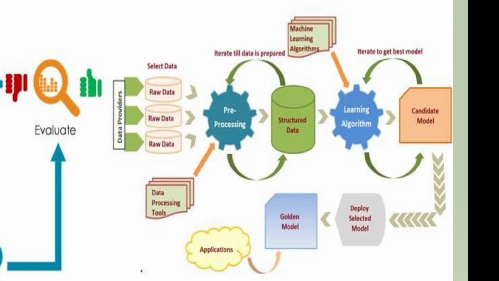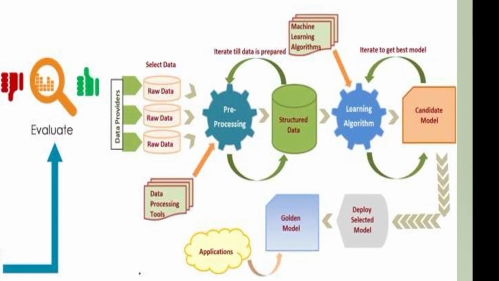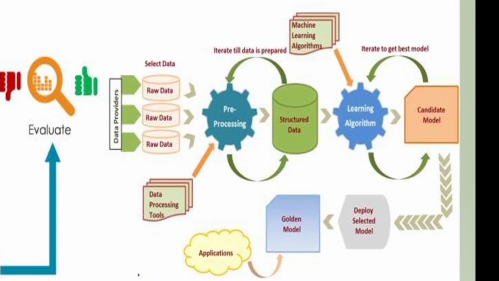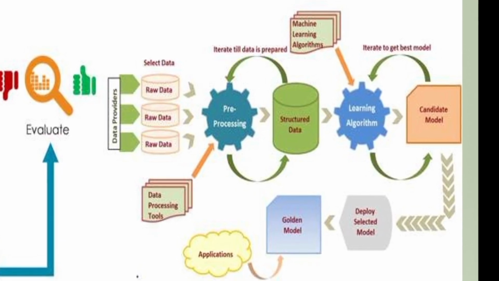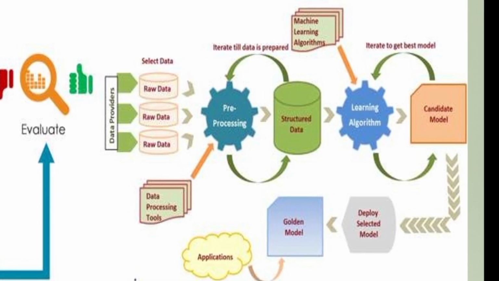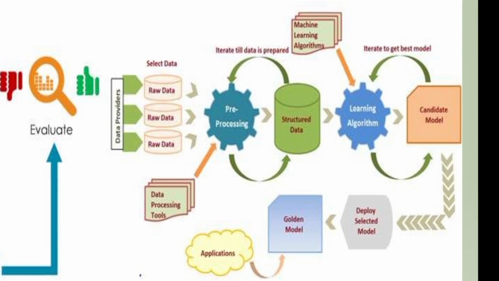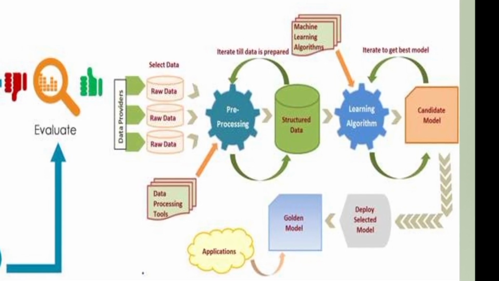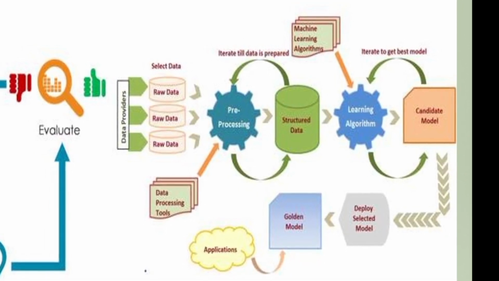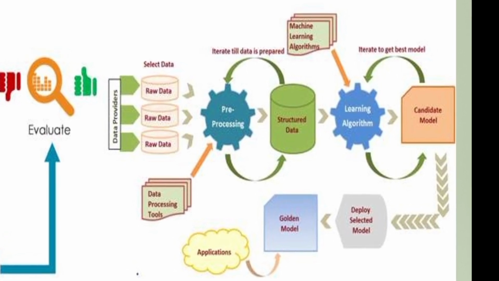Okay, now you look at this diagram. Second one, here the unstructured raw data is converted into structured data. That process is known as the pre-processing step. Okay, by using Hadoop, a big data tool that uses the MapReduce programming function, it converts the unstructured data into structured data.